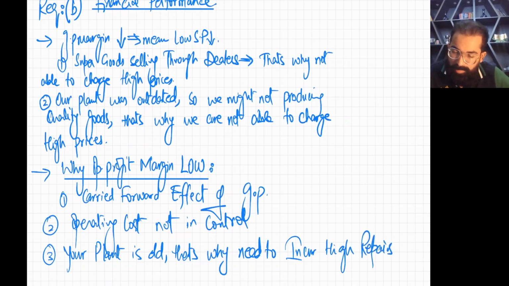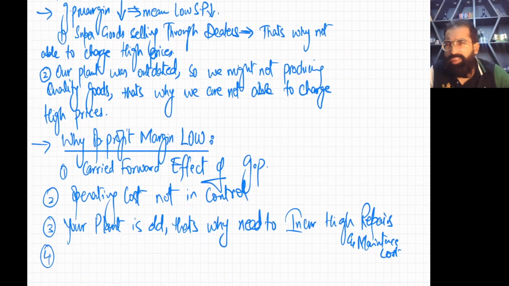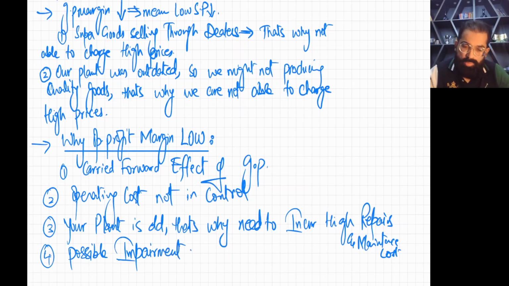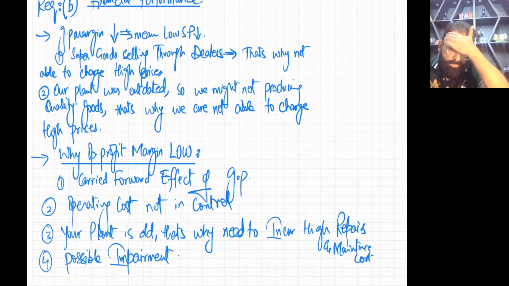One more reason you can add is that there might be some impairment. Impairment is also possible. So these are the points you can write.